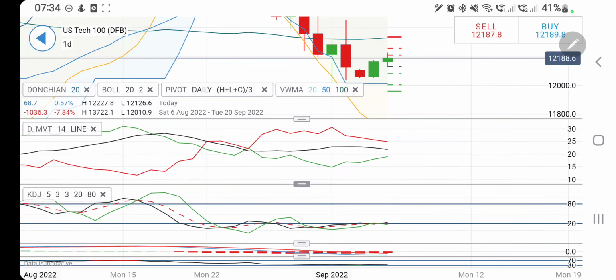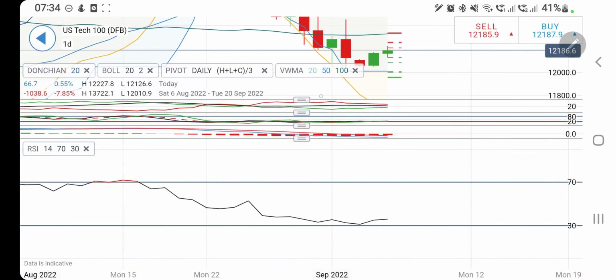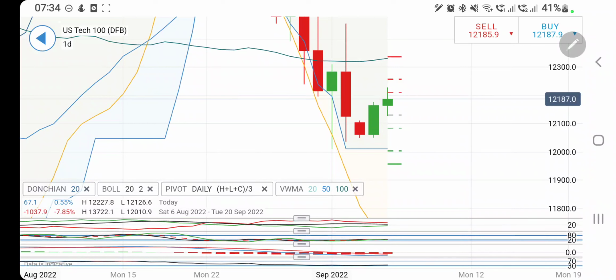Directional movement is bearish, it is trying to converge. Stochastic is at the bottom, may try to rise. The MACD is bearish, it must start to converge from here. And if you look at the RSI, this is at the bottom. Considering this, till the time it trades above 12,130 today, possibly we can stay long.